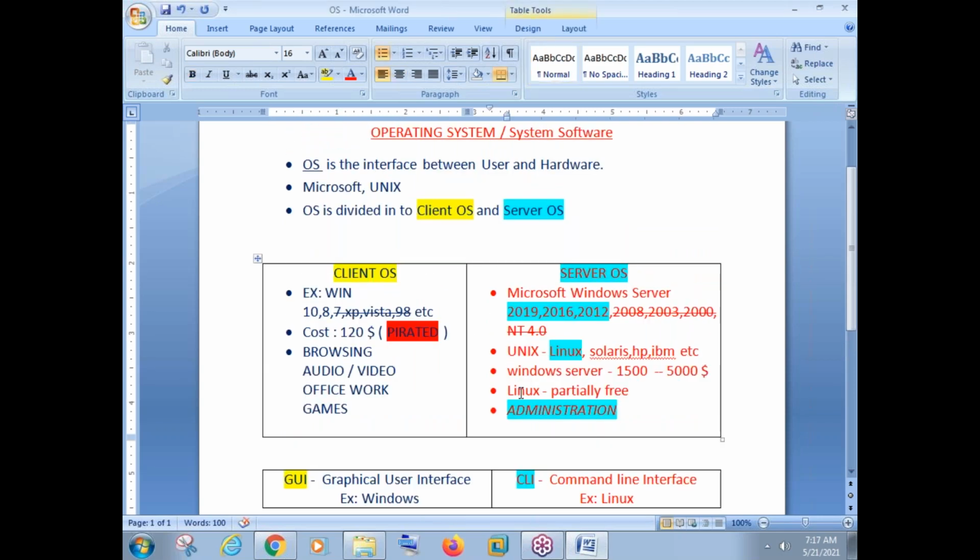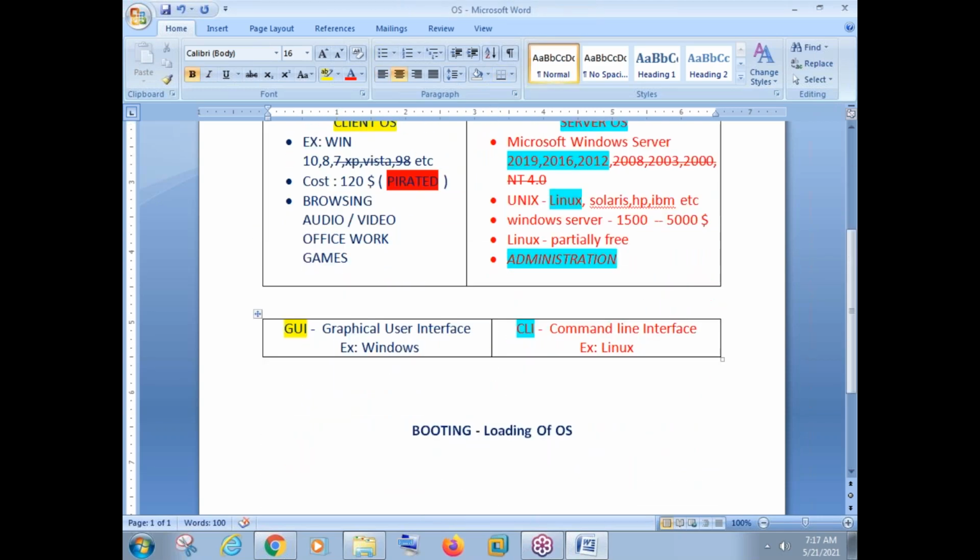Okay, so what is booting here? Booting means loading of operating system. The operating system is there in our hard disk. Now the big question here is, in hard disk from where it will come? Because see, the components are Microsoft and Unix or Linux.